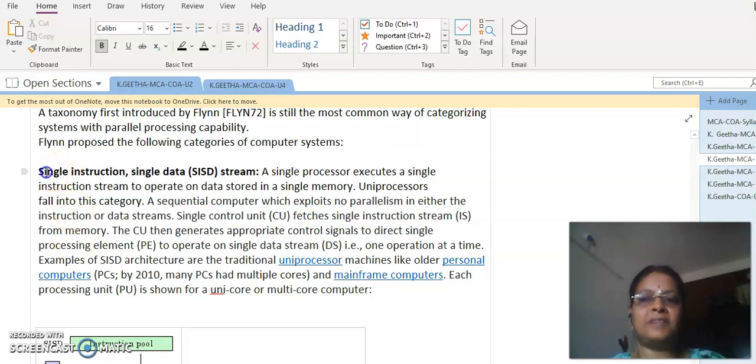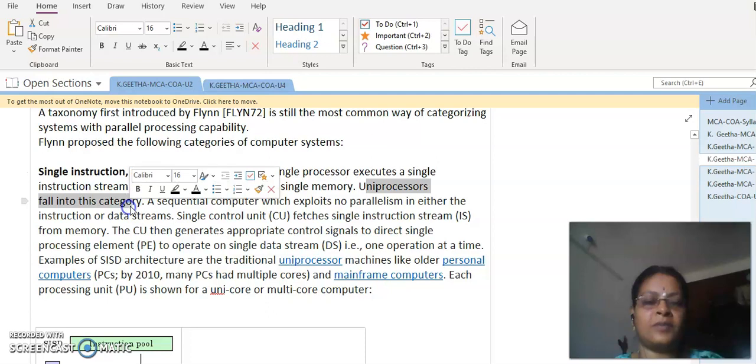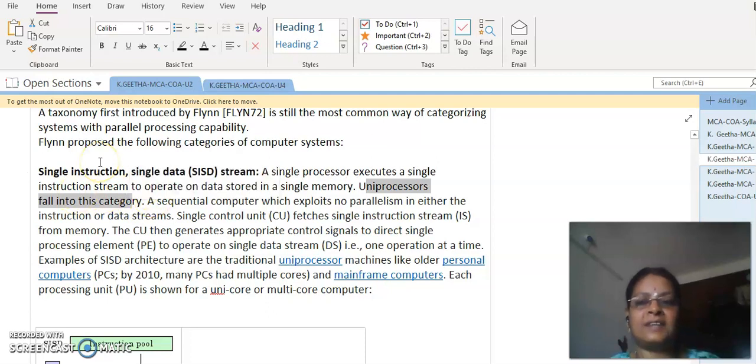Now, as the name implies, SISD is single instruction and single data stream. Here we have only one processor, and that will execute only one instruction stream at any point of time, and it is going to operate on the data stored in the single memory. Usually uniprocessors come under this category. All uniprocessors come under the category of the SISD model.